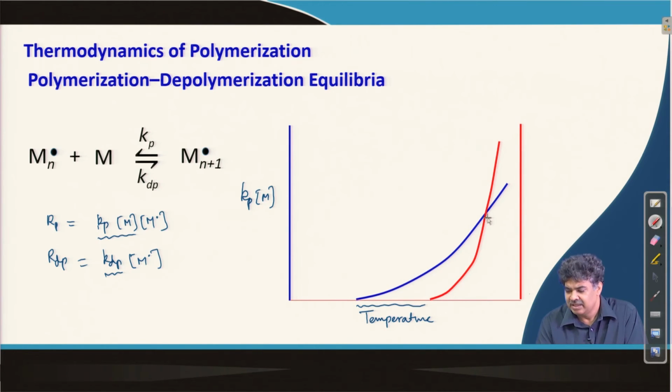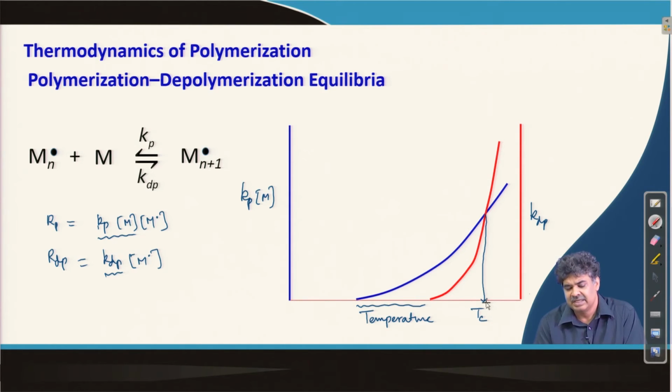But in theory, we can have a temperature, say Tc for the time being, where the rate of the forward reaction is the same as the rate of the backward reaction, and we get net polymerization of 0.